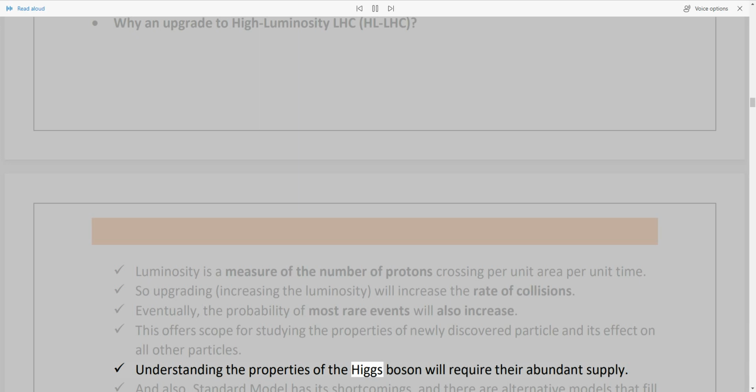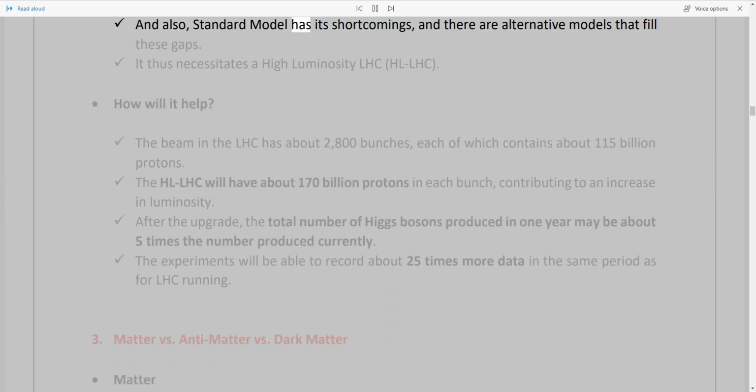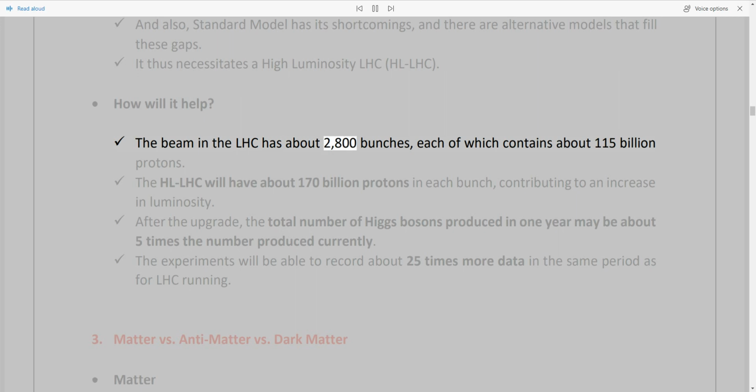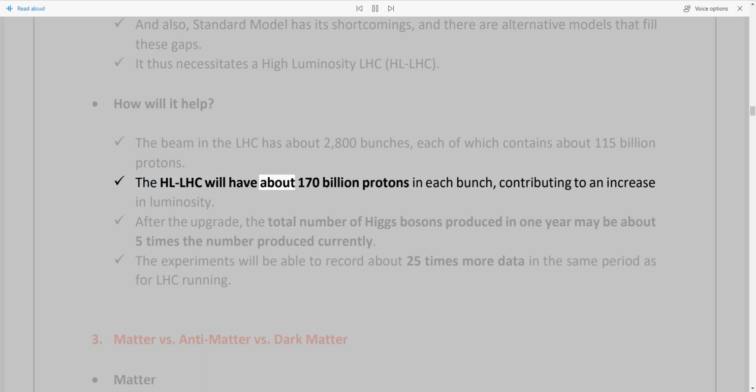Understanding the properties of the Higgs boson will require their abundant supply. And also, the Standard Model has its shortcomings, and there are alternative models that fill these gaps. It thus necessitates a High Luminosity LHC, HL-LHC. How will it help? The beam in the LHC has about 2,800 bunches, each of which contains about 115 billion protons. The HL-LHC will have about 170 billion protons in each bunch, contributing to an increase in luminosity.